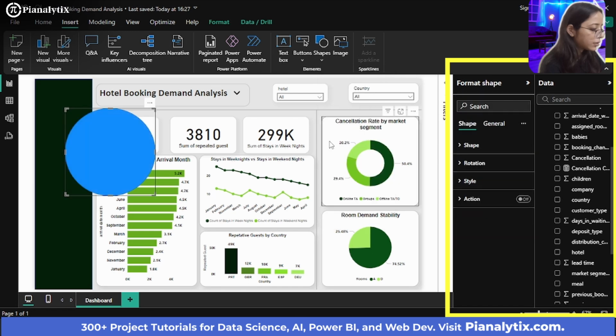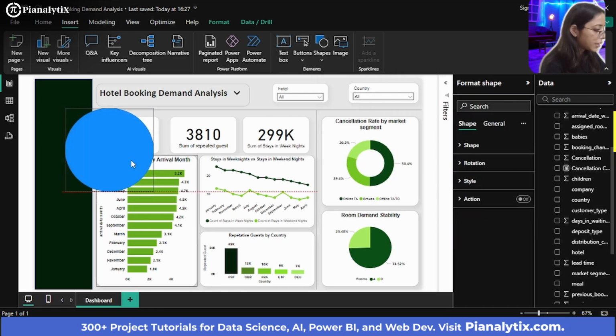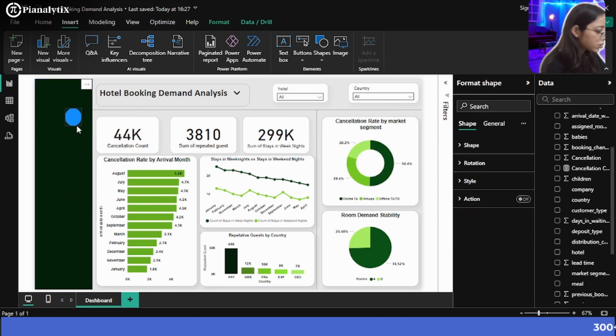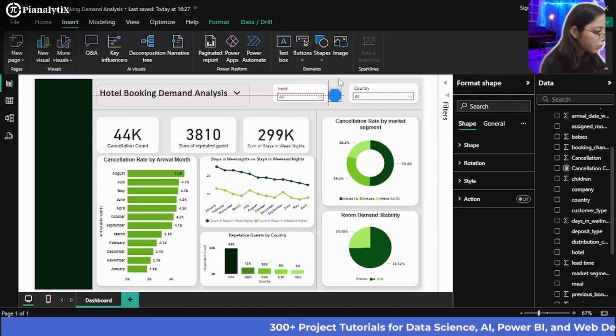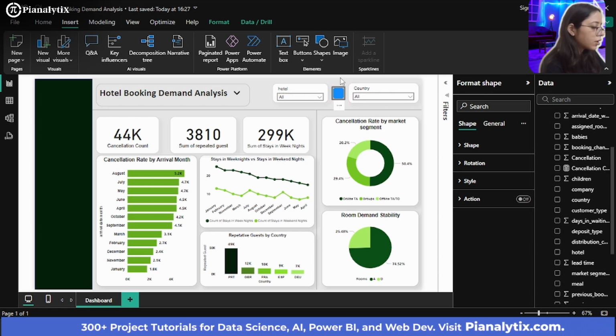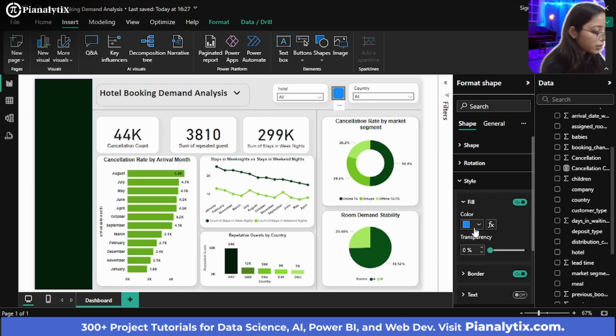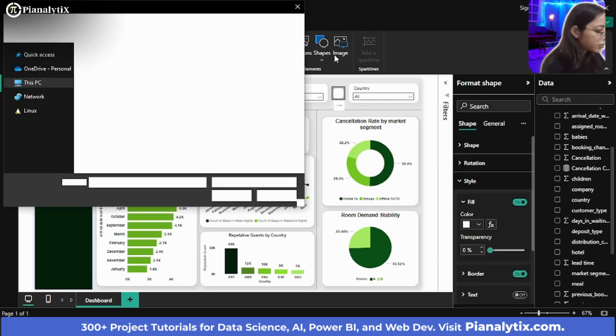I'll insert a circle here and I'll just resize this. I'll make it smaller and I'll just drag it all the way over here. And what you can do is you can make sure its color is white in color. Now you will import an image also here.